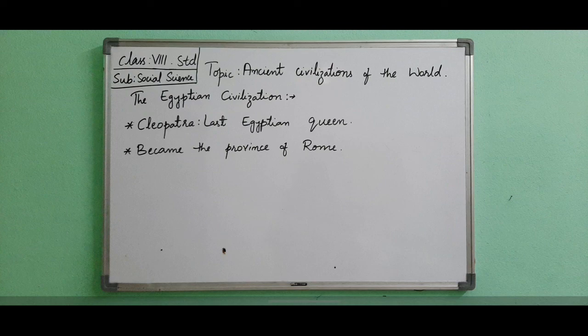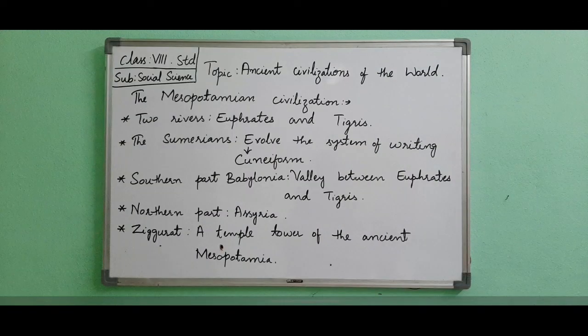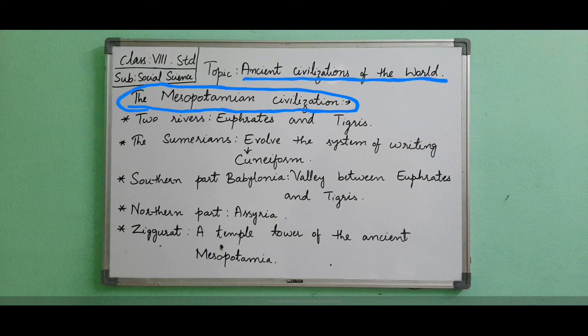Now we will deal with the Mesopotamian civilization. Mesopotamia is presently known as Iraq. Mesopotamia is an area that lies in a valley between two rivers. Many of the places described in the Old Testament can be seen here. A land which inspired awe and fascination is called the land between the rivers, or Mesopotamia, by the Greeks. The two rivers, Euphrates and Tigris, had made this barren land of Western Asia very fertile.